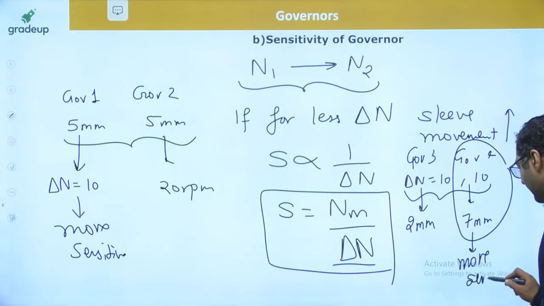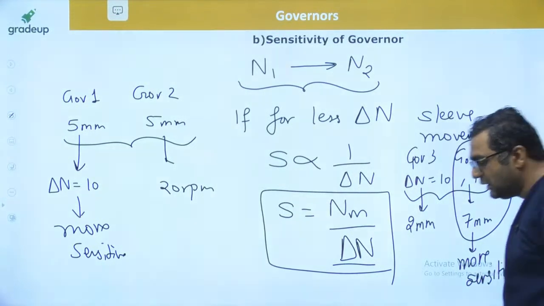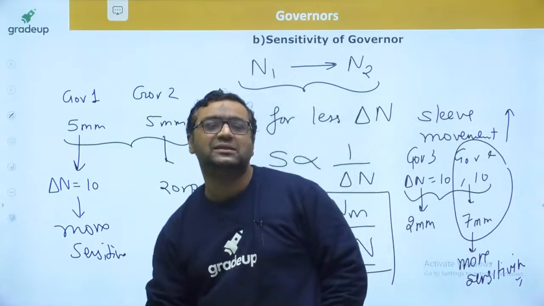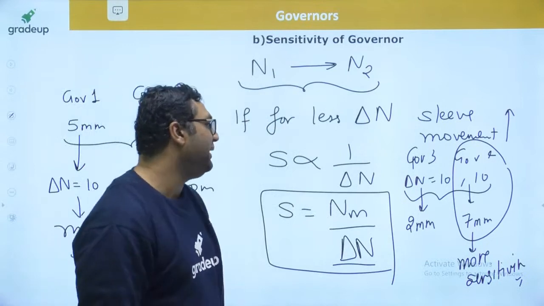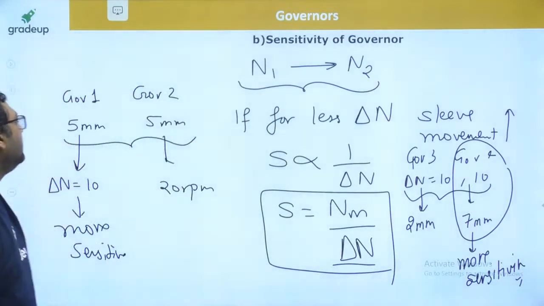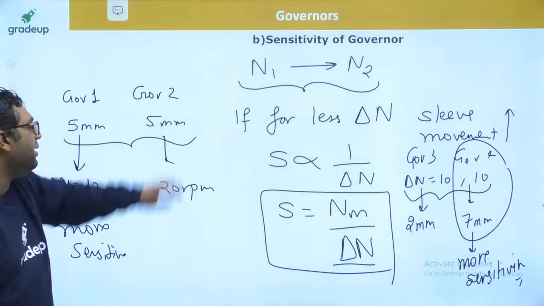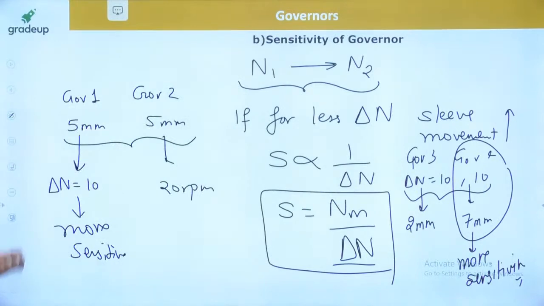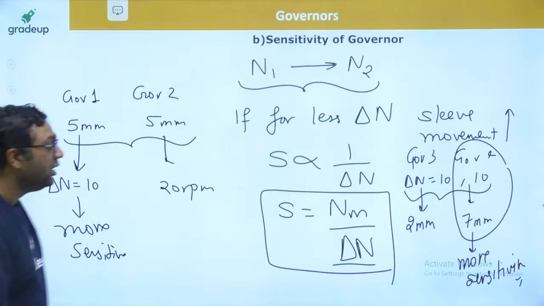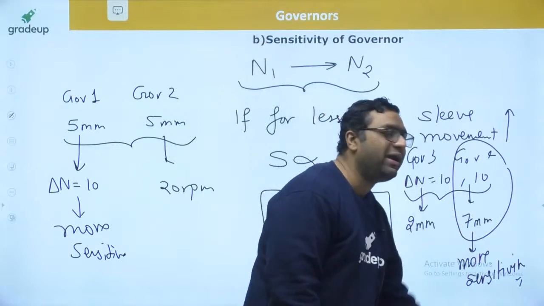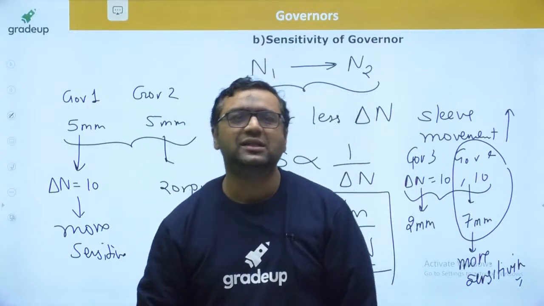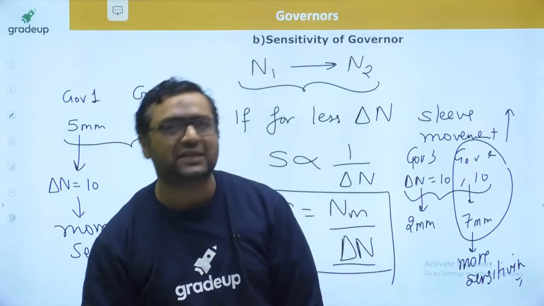So here sensitivity is related to the sleeve movement. I will say the sensitivity of governor is more. There are two conditions. If you are taking the same sleeve movement, the governor with less change of speed is more sensitive. If you are having same delta n value, the governor with more movement is said to be more sensitive. This is how the sensitivity of governor is said to be.